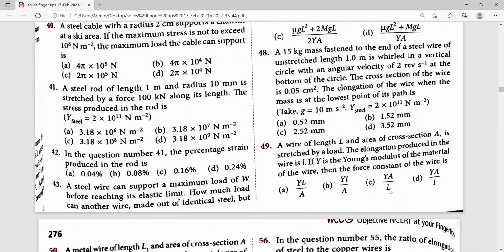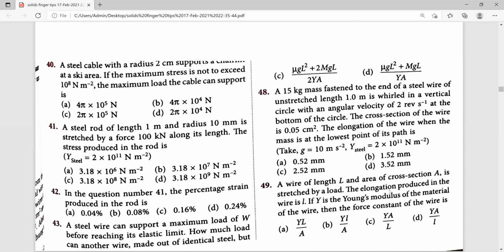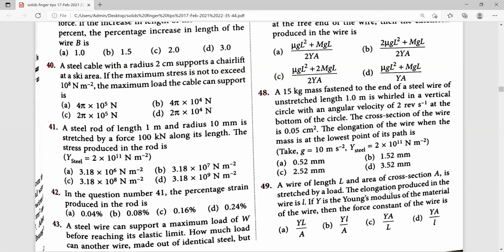Next, 49th one. A wire of length L and area of cross section A is stretched by a load. The elongation produced in the wire is l. If Y is the Young's modulus of the material of the wire, then what is the force constant of the wire?